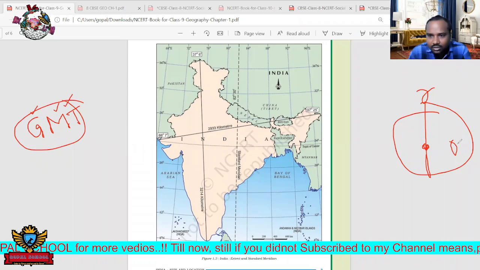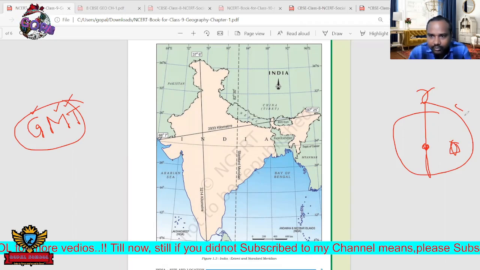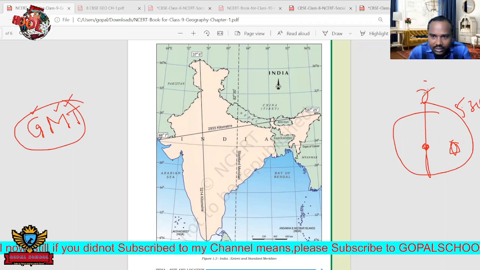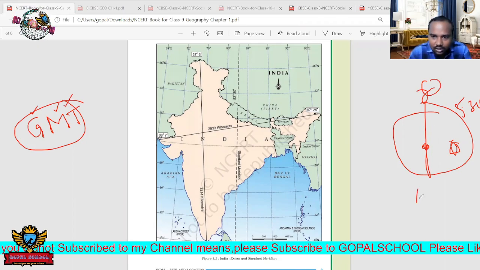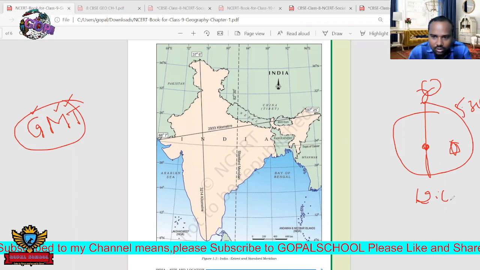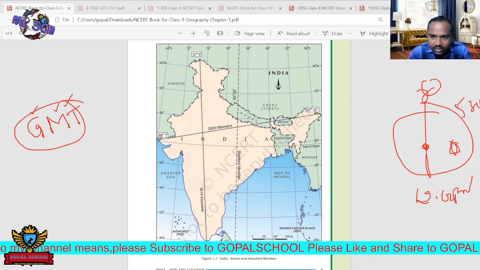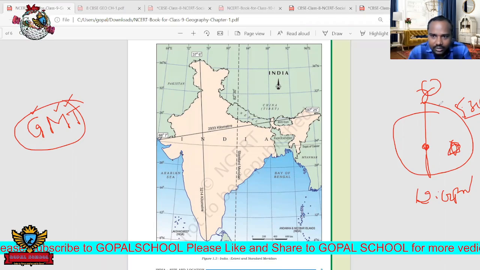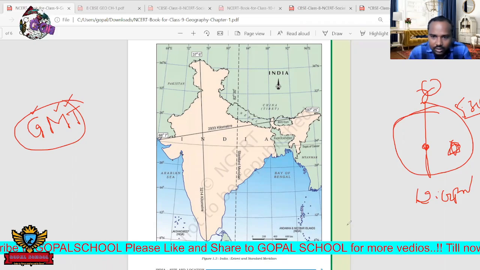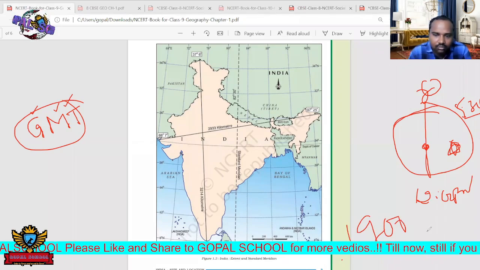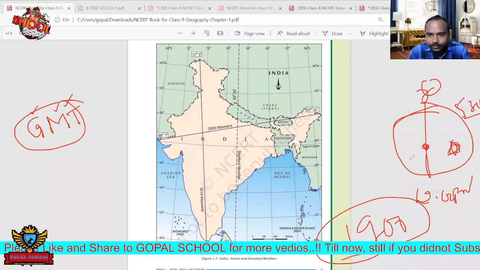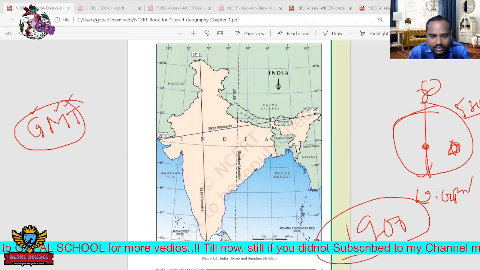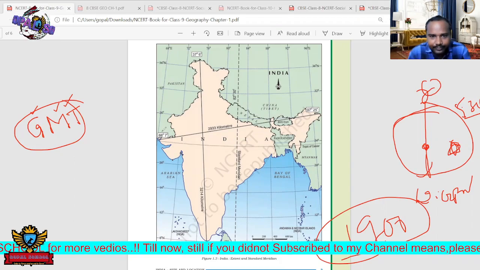If you compare, the time in India is 5:30 ahead. If the time is 12 p.m. here, then in India the time is 5:30 p.m. This is Greenwich time, which was followed until around 1900. But there is a problem here. What is the problem? Are you following me?